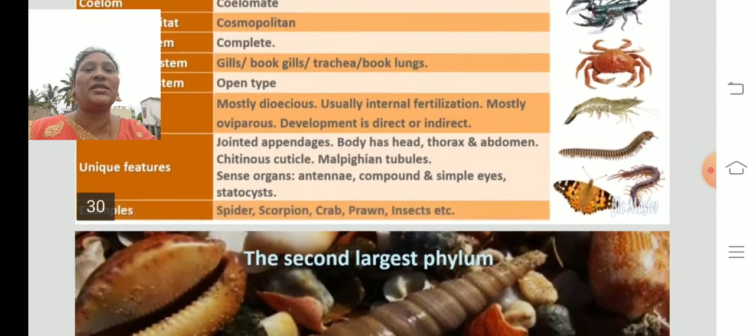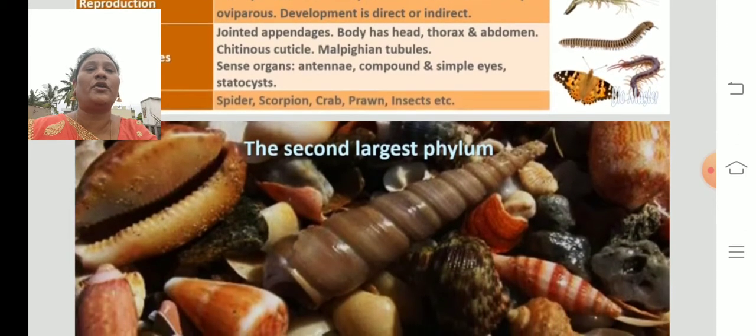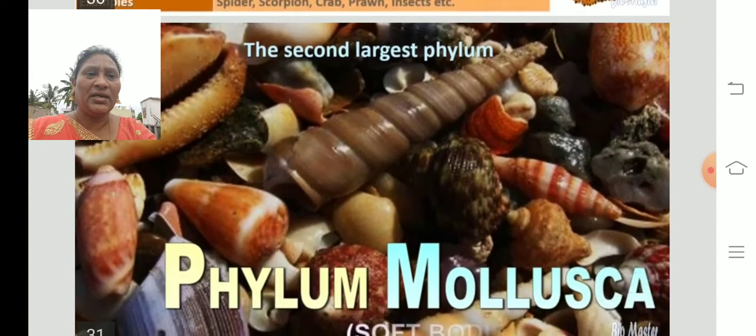And the unique features are jointed appendages. The body has head, thorax and abdomen. Chitinous cuticle, Malpighian tubules, sense organs, antennae, compound and simple eyes, and the statocytes. And the examples are spider, scorpion, crab, prawn, insects. All these come under the arthropodan organisms.